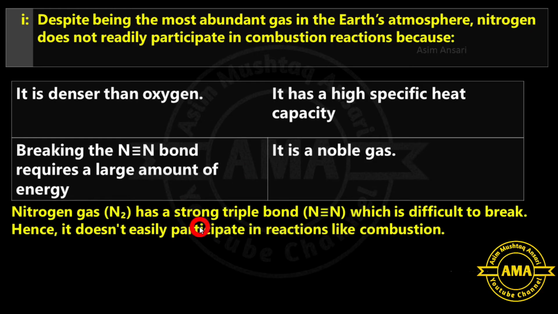There, nitrogen gas has a strong triple bond which is difficult to break, hence it does not easily participate in reactions like combustion. So the third option, C option, is correct.